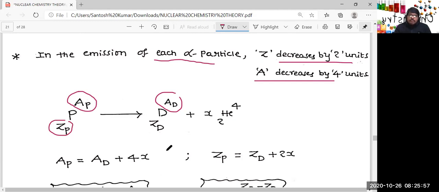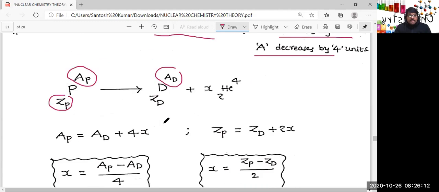Sometimes both alpha and beta particles may be emitted in a sequence of reactions. In that sequential reaction, we need to calculate the total number of alpha and beta particles emitted. So we need to find that, and that is the third case we will discuss.